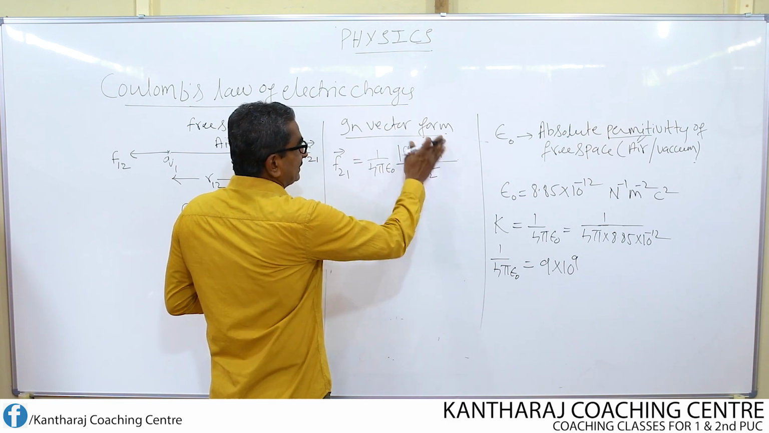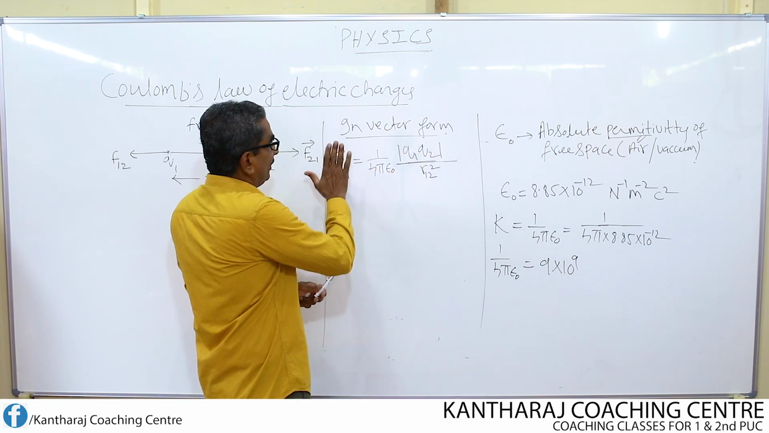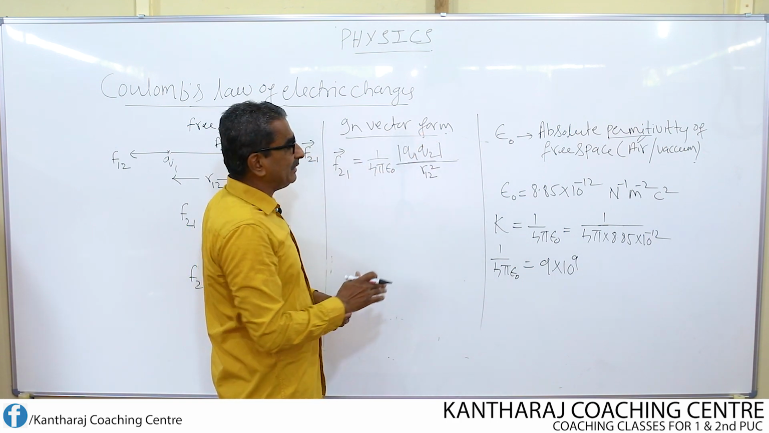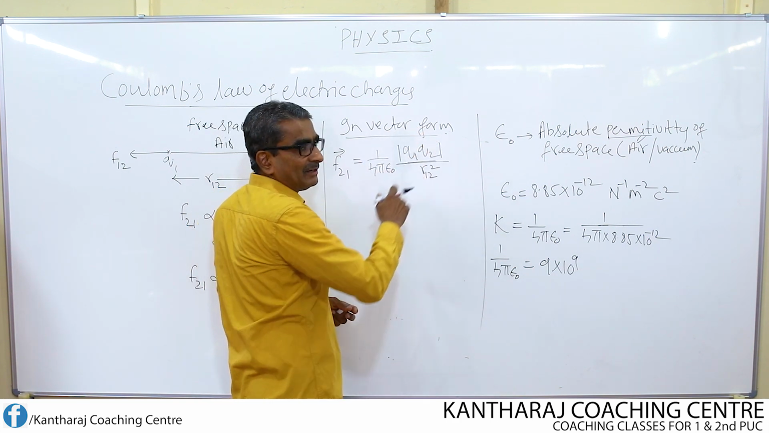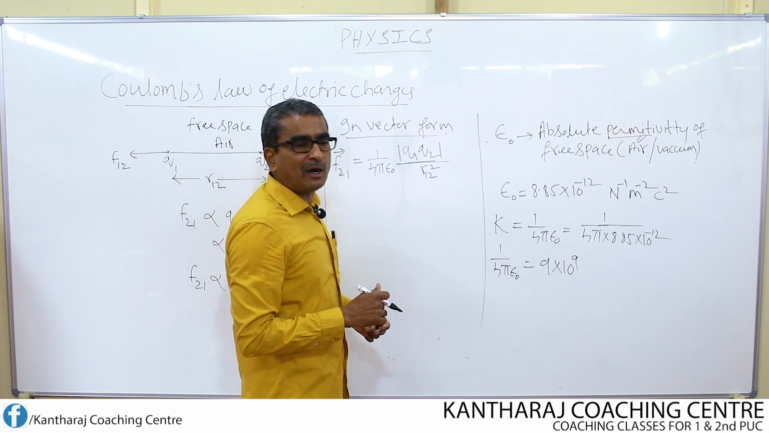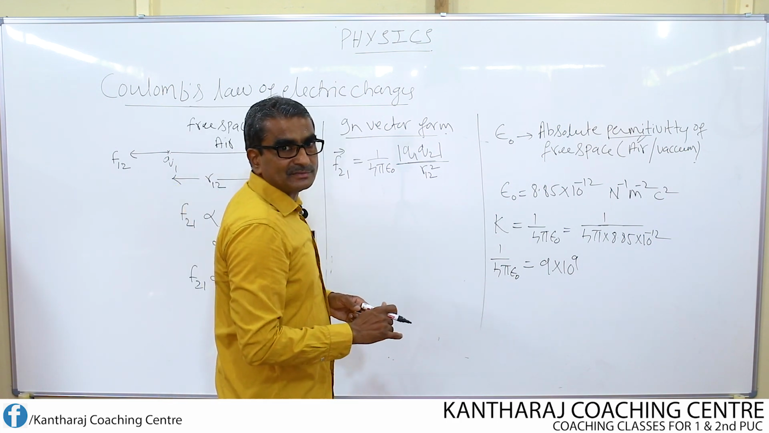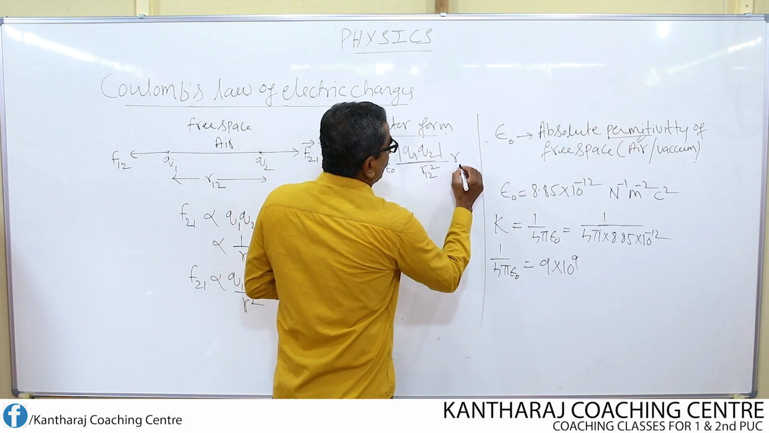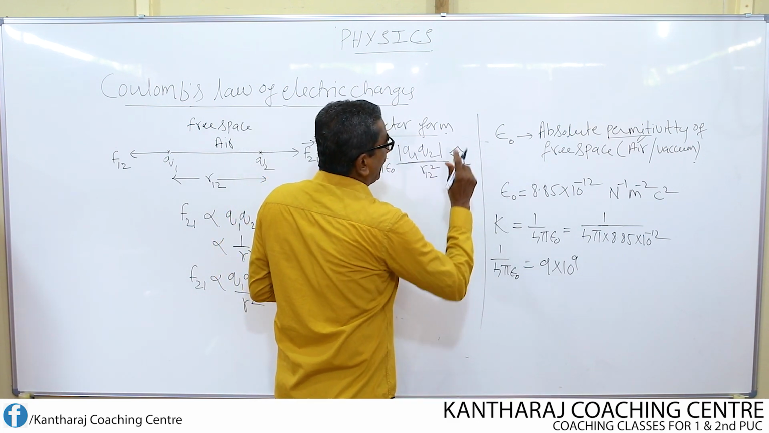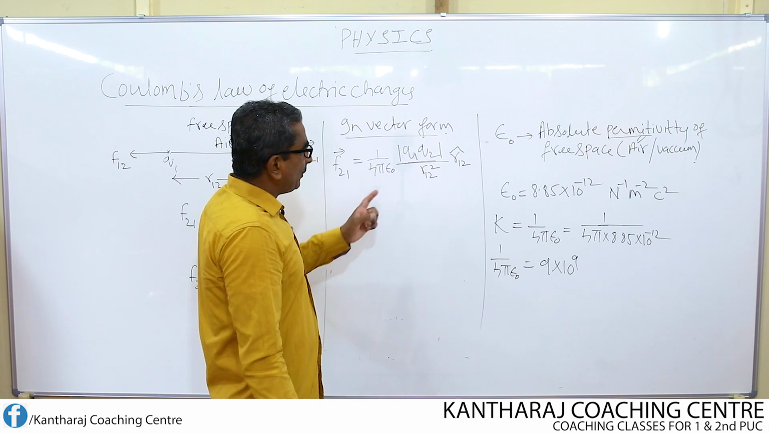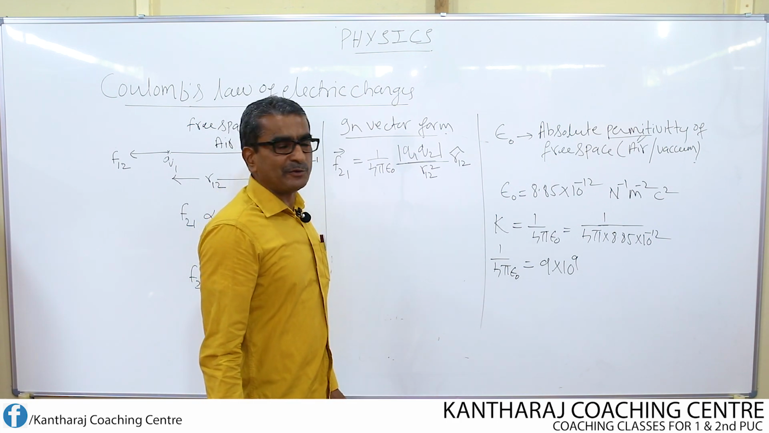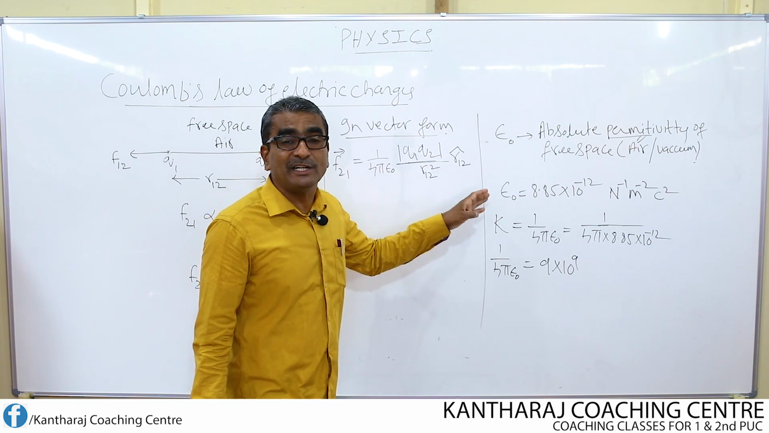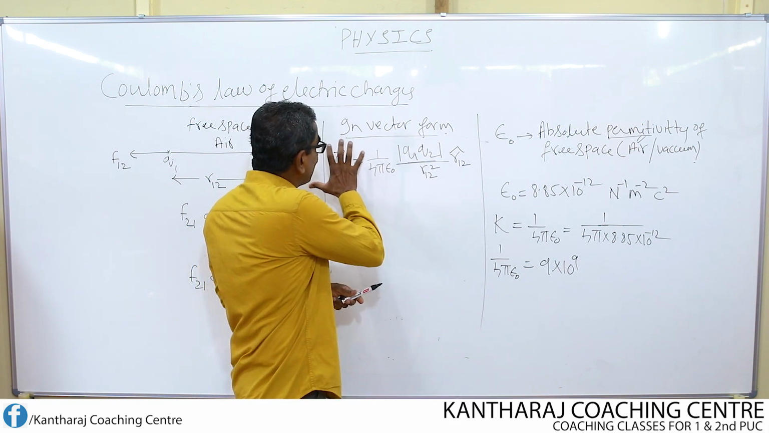Completely, this is nothing but a scalar quantity. On the left hand side we have a vector quantity, whereas on the right hand side we have a scalar quantity, which is not correct. Therefore, I convert the right hand side also into a vector quantity. How? Just by writing a unit vector. What is the unit vector? I write R12 cap. The purpose of writing a unit vector in any equation is to give direction to that physical quantity.